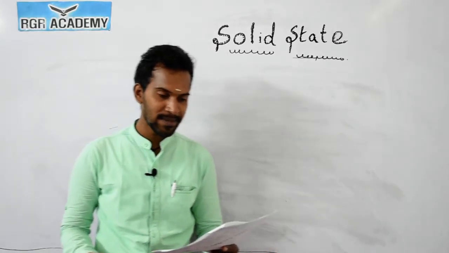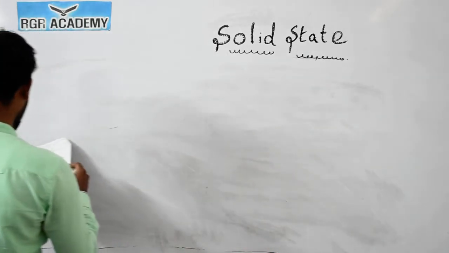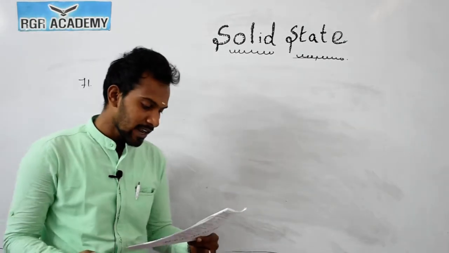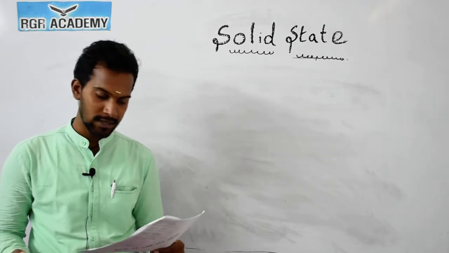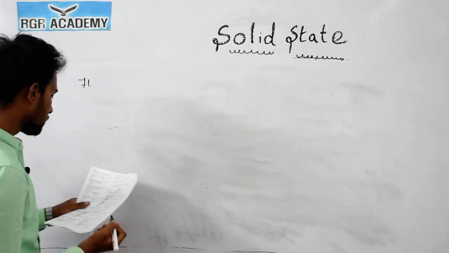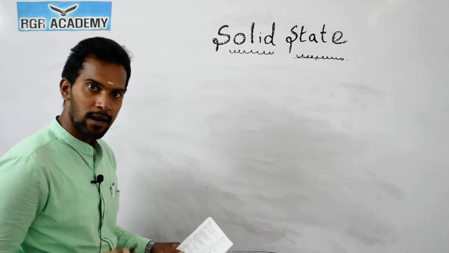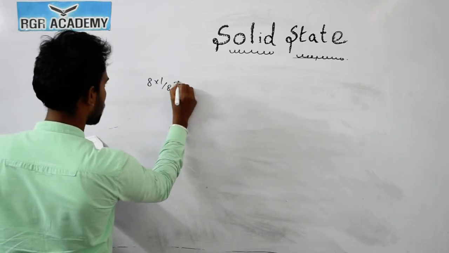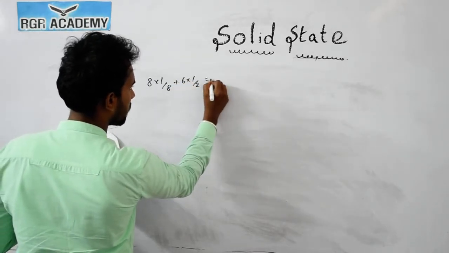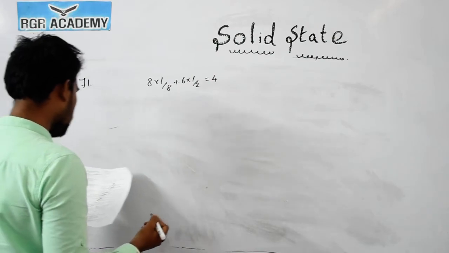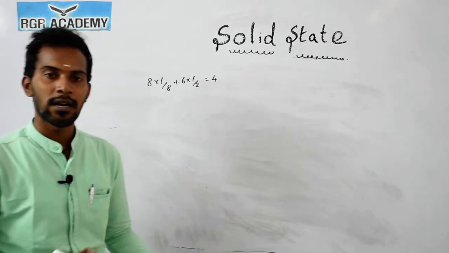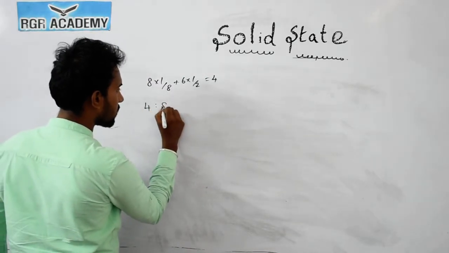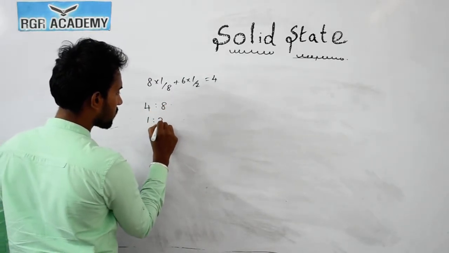So now we'll discuss question number 71. The ratio of cubic close packed to tetrahedral holes in cubic close packing. For cubic close packed, 8 into 1 by 8 plus 6 into 1 by 2, so there are 4. If the number of tetrahedral voids is 2n, the value is 4:8, so the ratio is 1:2.